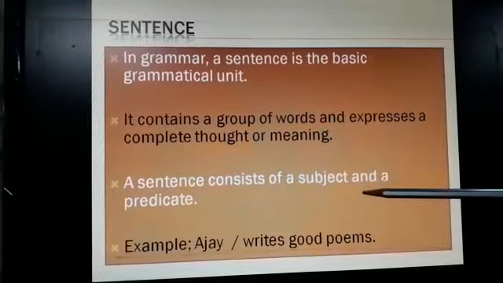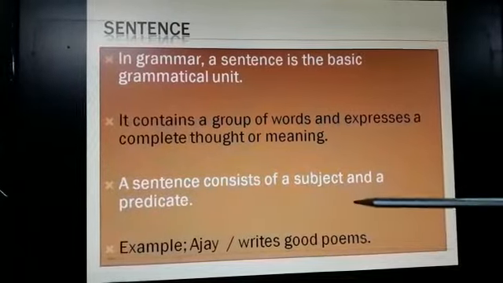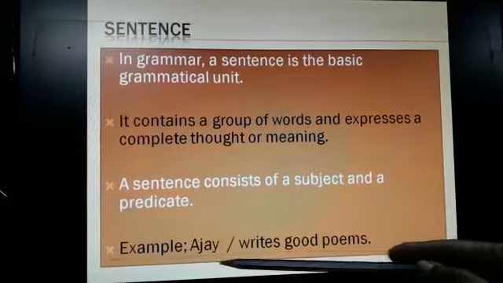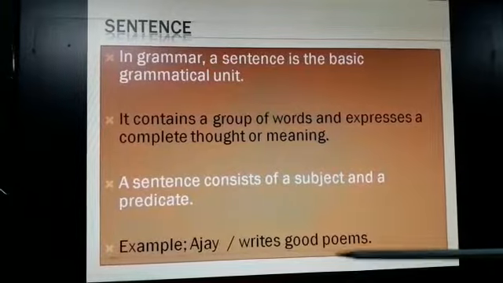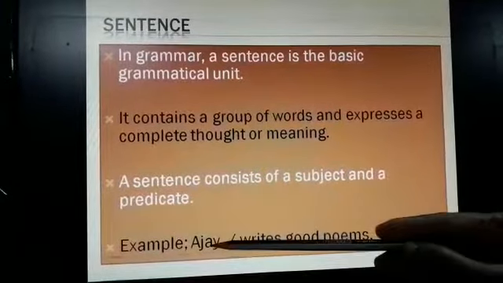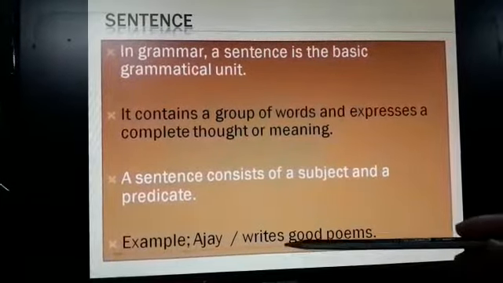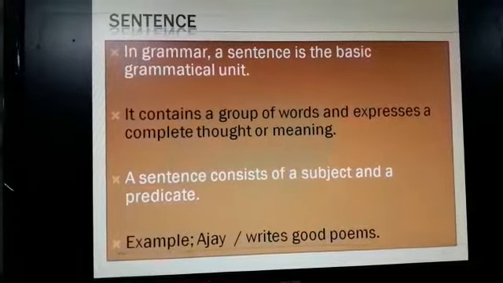A sentence gives complete meaning. And a sentence is divided into two parts. One is subject and the other is predicate. Example, Ajay writes good poems. This is divided into two parts. Ajay is the subject. Writes good poems is the predicate.